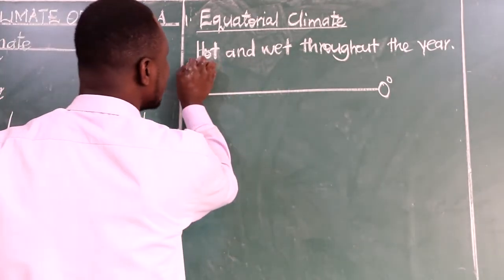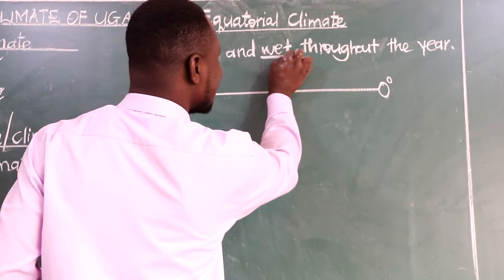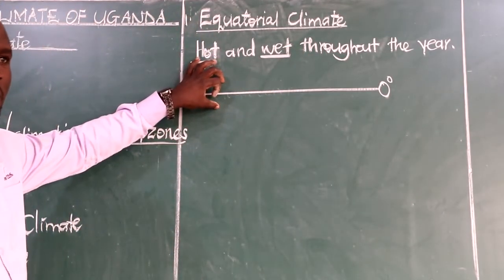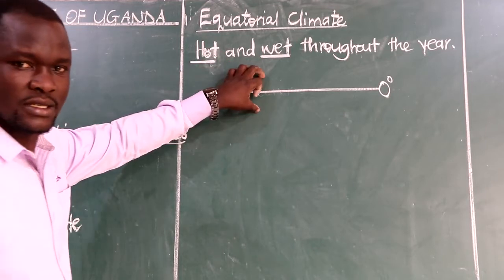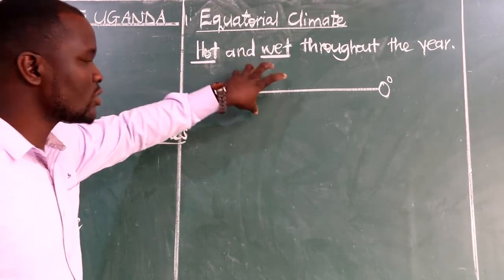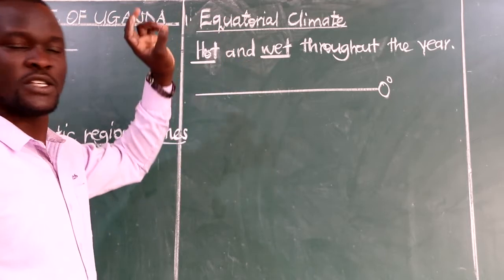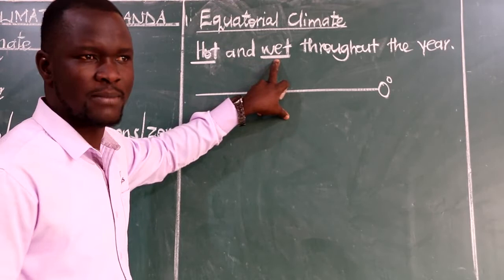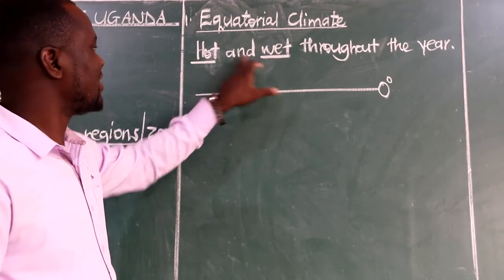I have explained hot and wet. The place receives direct sunlight, and because of that, evaporation takes place, transpiration takes place, and the place receives rain, so it becomes wet. That's why we have hot and wet.